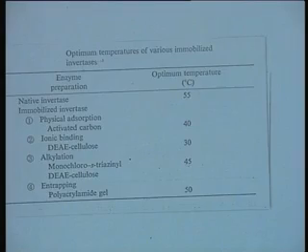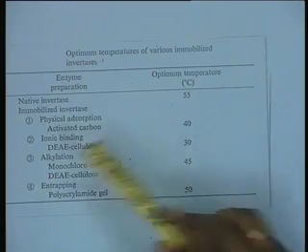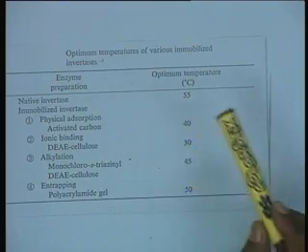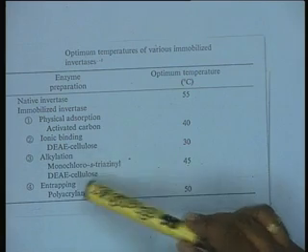As I mentioned sometime earlier, the adsorption process undergoes slight unfolding of the enzyme protein, and unfolding of enzyme protein is essentially an endothermic process, I am sorry, it is an endothermic process, which results in a reduction in the optimum temperature. Alkylation by covalent binding 45, entrapment 50 degrees.